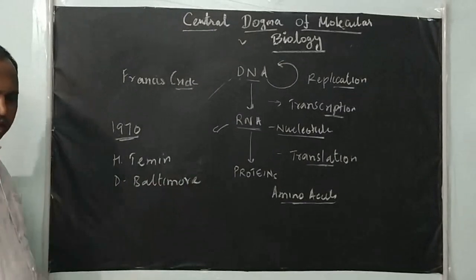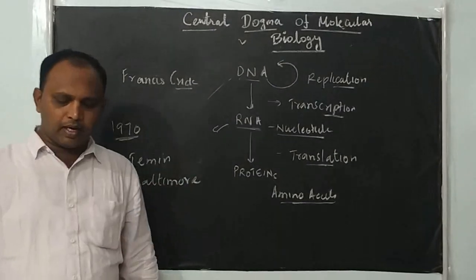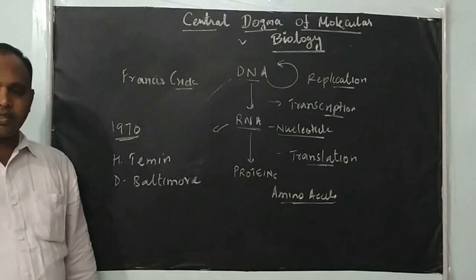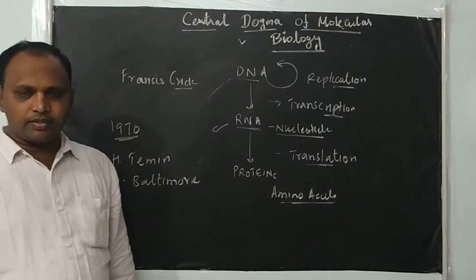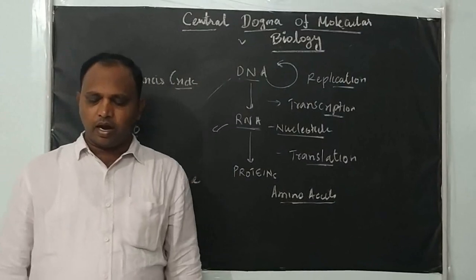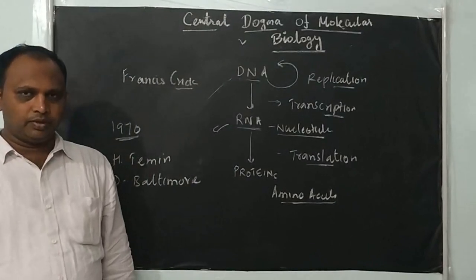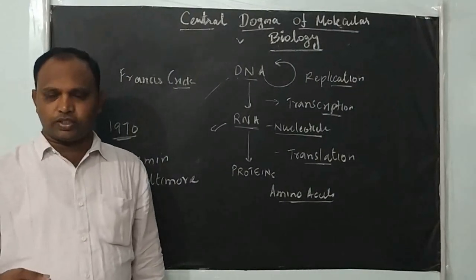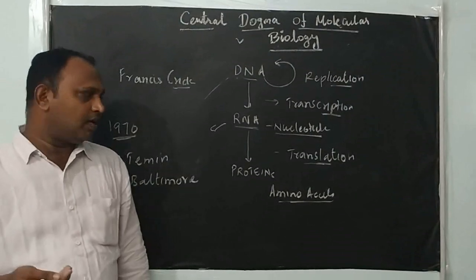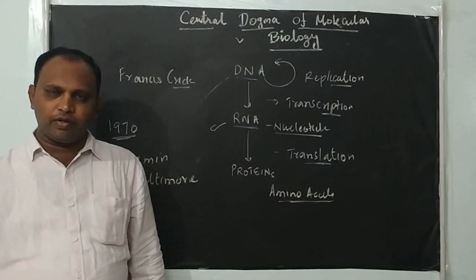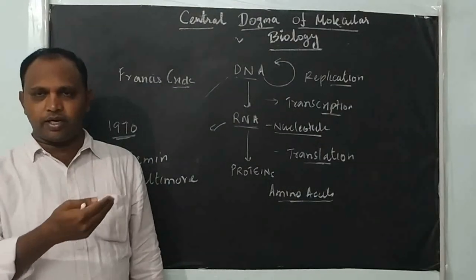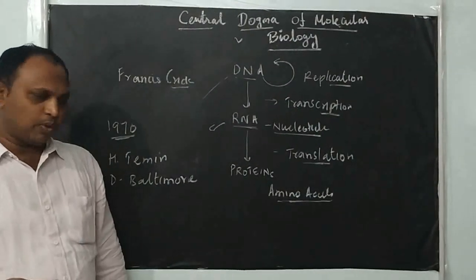These two scientists independently discovered reverse transcription in some viruses. We know that some viruses have RNA as their genetic material. When they enter host cells, first they convert this RNA into DNA, and then the information flows from DNA to RNA and RNA to protein.